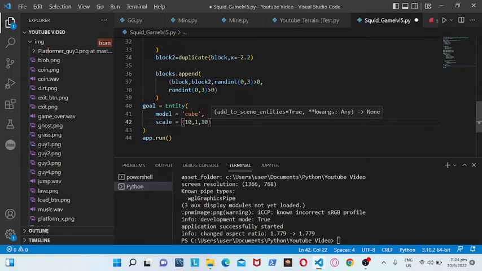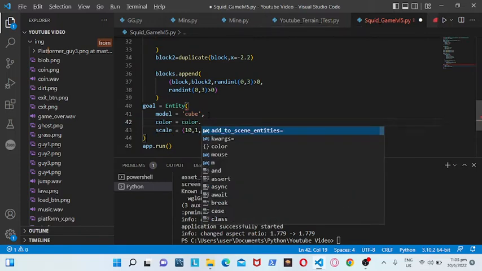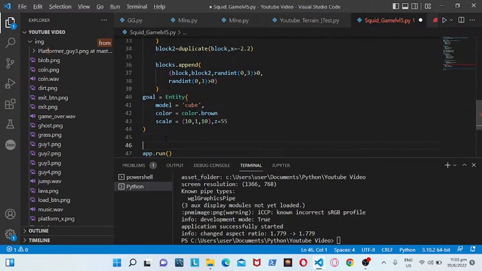Now we should put a Z is equal to 55, and before both of them we should put a model is equal to cube. We also need to put the color. So the color is equal to color dot brown. Brown looks quite good for me. Okay, now is the pillar.